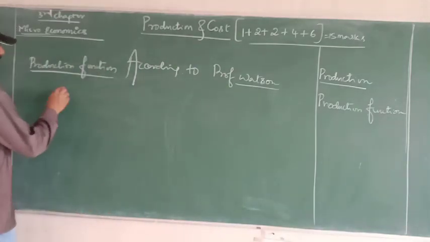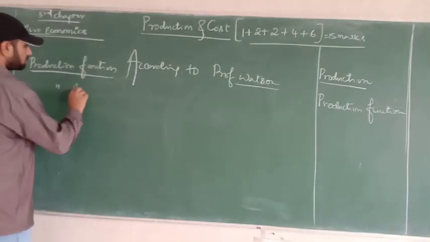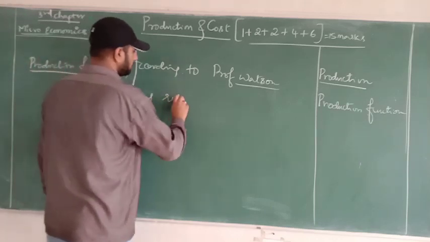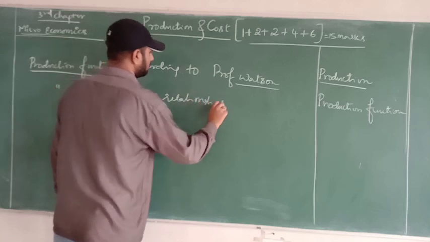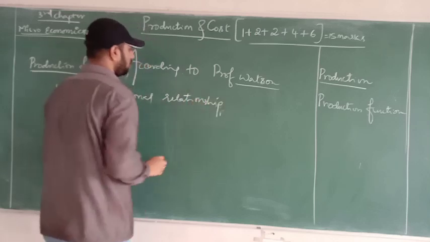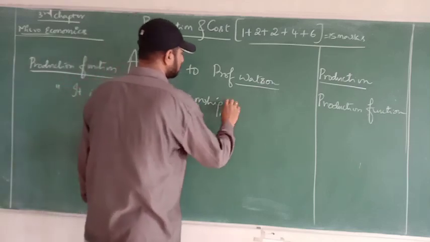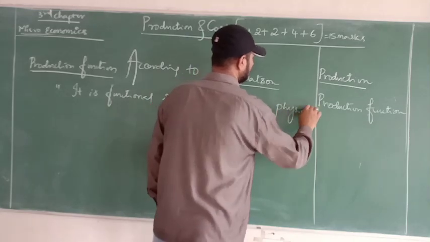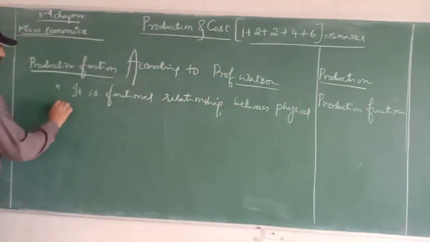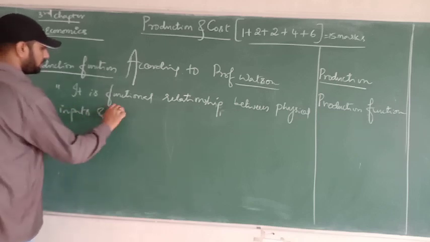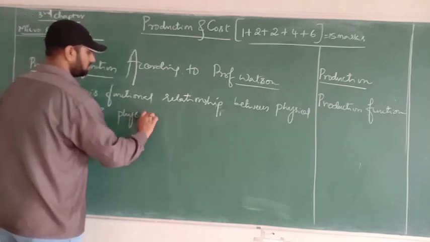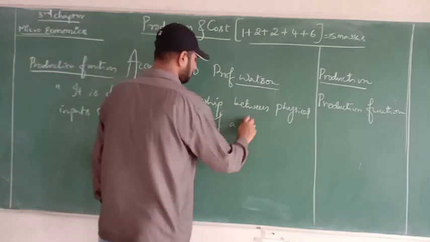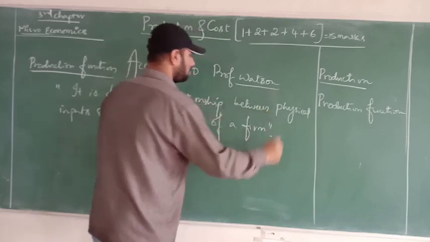Production function is a functional relationship between physical inputs and physical outputs of a firm.